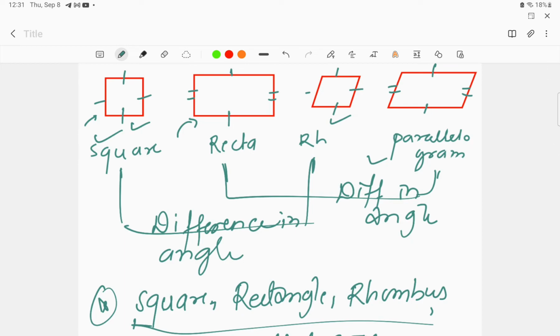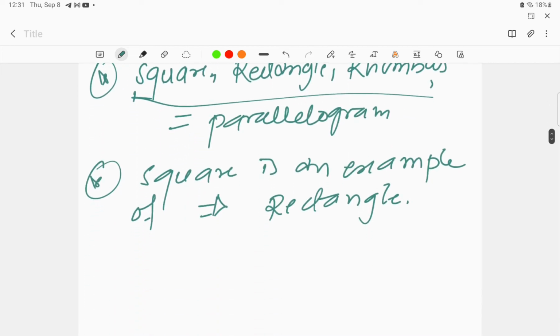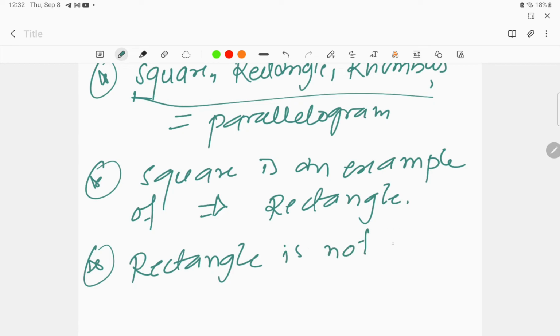But if the question is asked vice versa, that is, rectangle is an example of square, then the answer is wrong. Okay, because rectangle is not following the properties of square. So rectangle is not, it is not an example of square.